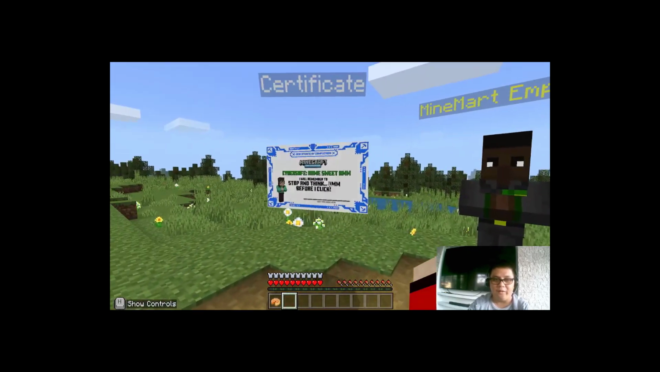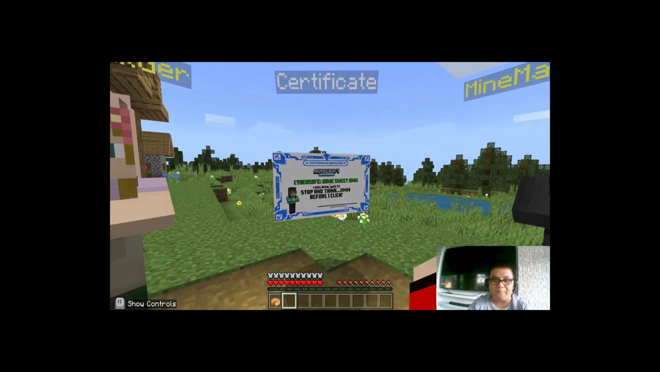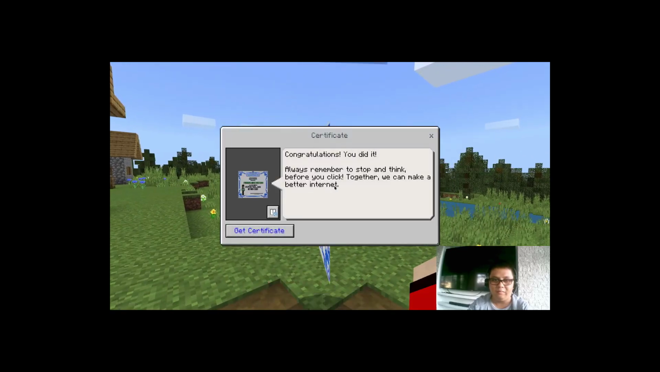Lastly, before we end, let's go ahead and approach our certificate and interact. It says here, "Congratulations! Yay! You did it! Always remember to stop and think before you click. Together, we can make a better internet." Let's go ahead and click get certificate.